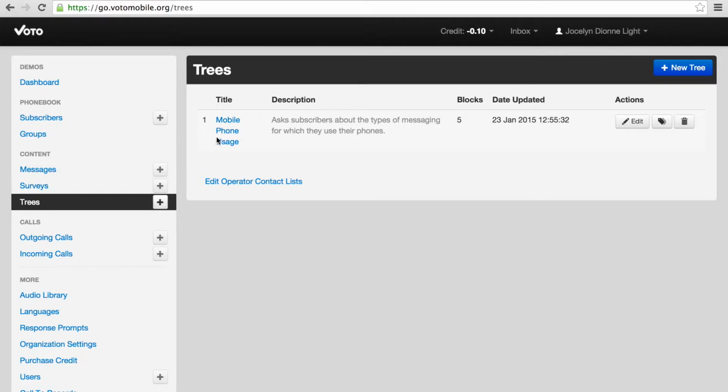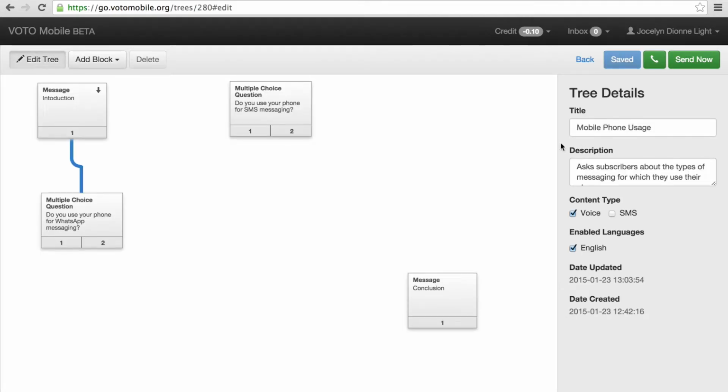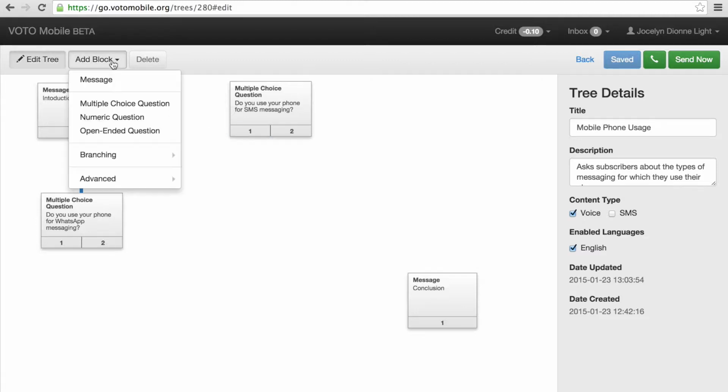I'm going to edit a tree that has already been started. I already have a couple of message blocks containing the introduction and conclusion, and also question blocks asking if they use their phone for WhatsApp messaging and for SMS messaging. I can add content to the tree and change an individual subscriber's path through the tree by adding different types of blocks. First, I want to add another question.